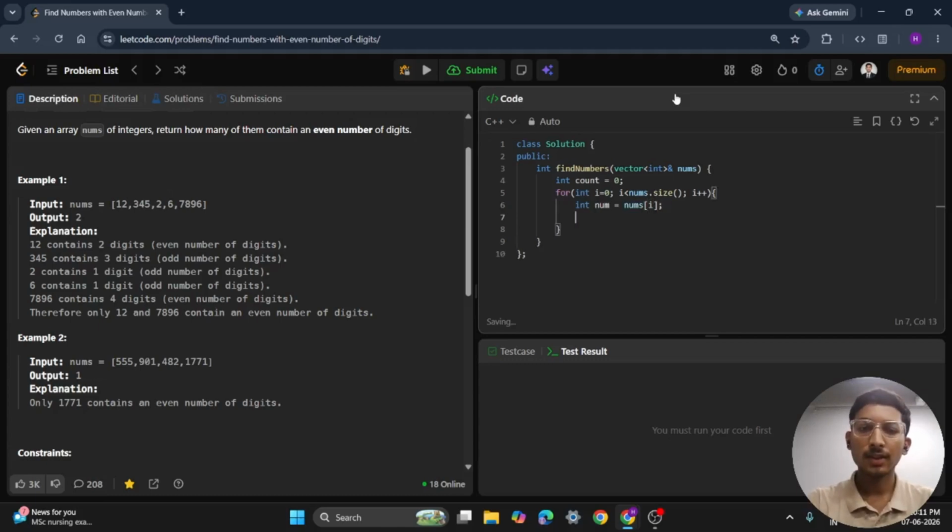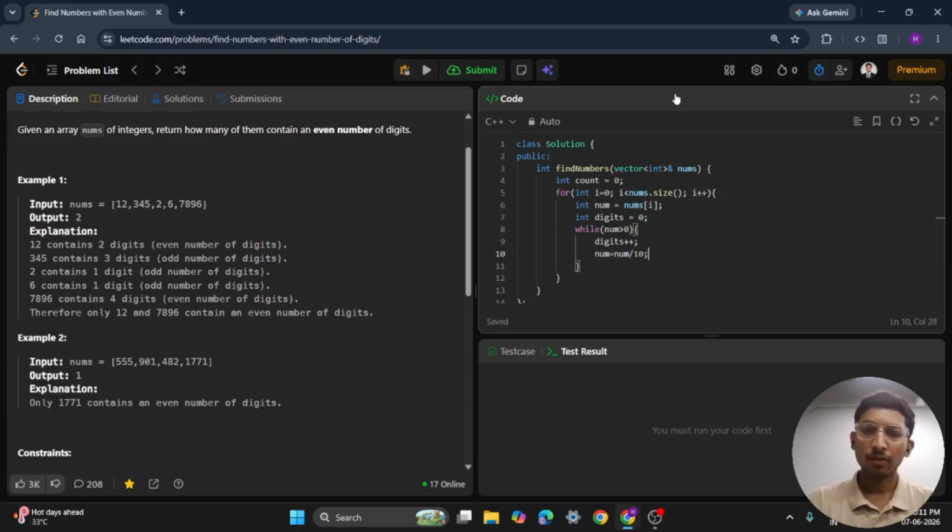Now let's count its digits. So int digits equals 0. Now we will keep dividing the number until it becomes 0. While num is greater than 0, we will increase digits by 1 and divide the number by 10. Now by this we will get the number of digits.